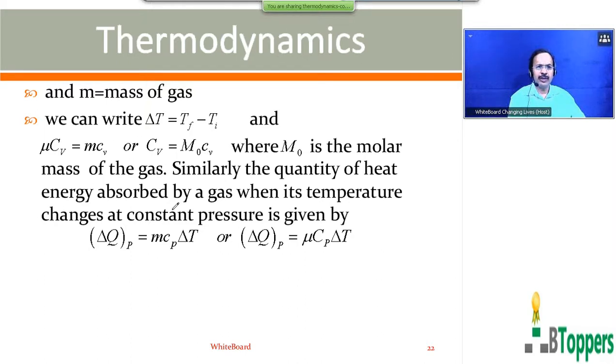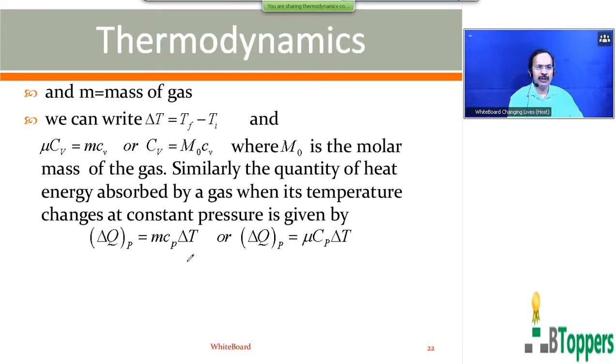Similarly, the quantity of heat energy absorbed by a gas when its temperature changes at constant pressure is given by delta Q subscript P. Delta Q subscript P is used to denote the heat energy absorbed by the gas when its temperature changes at constant pressure.